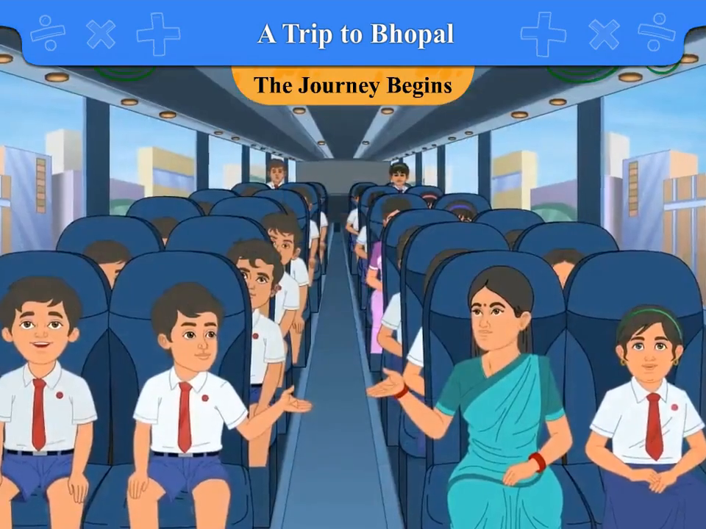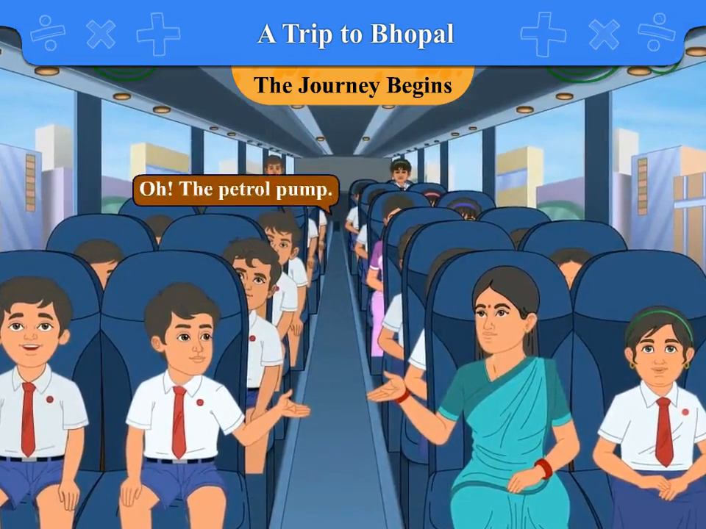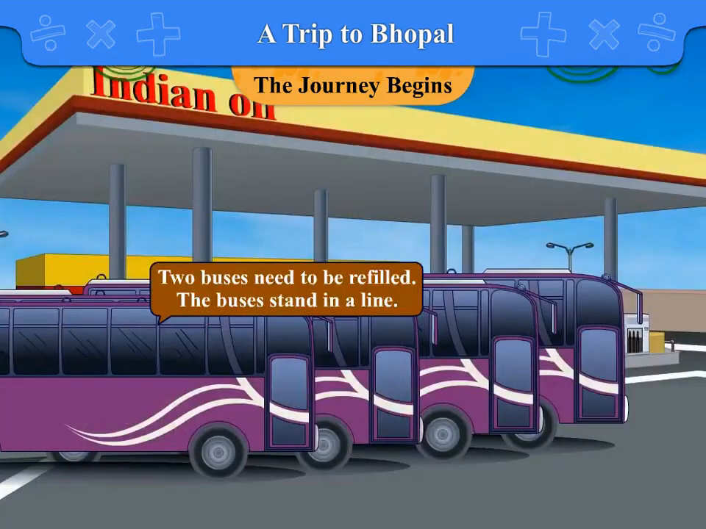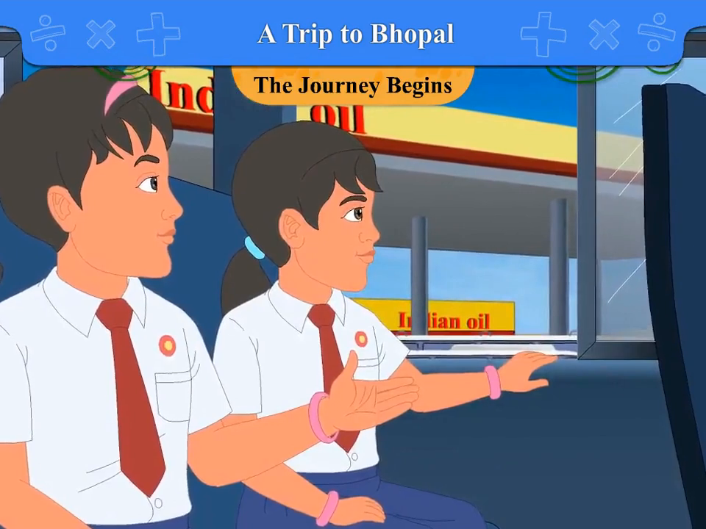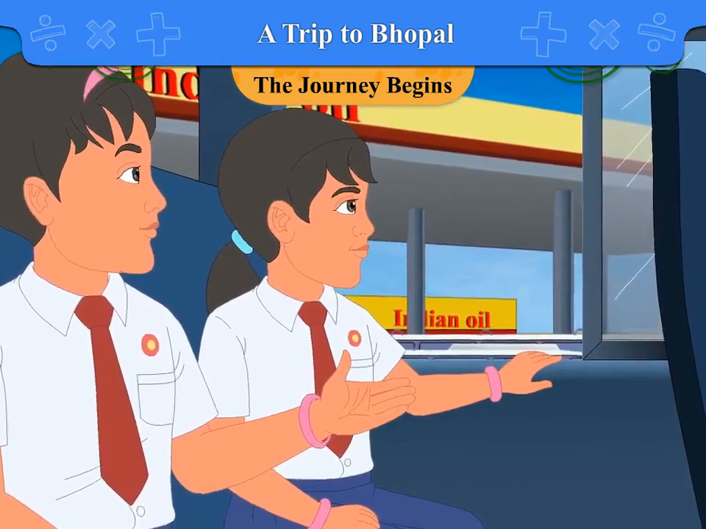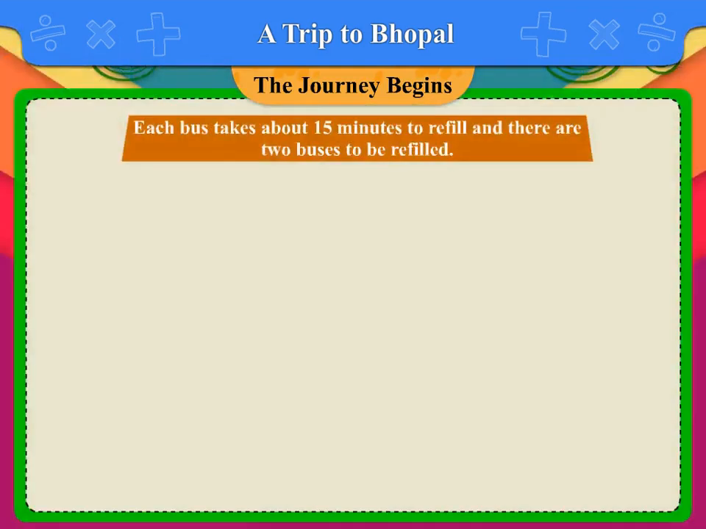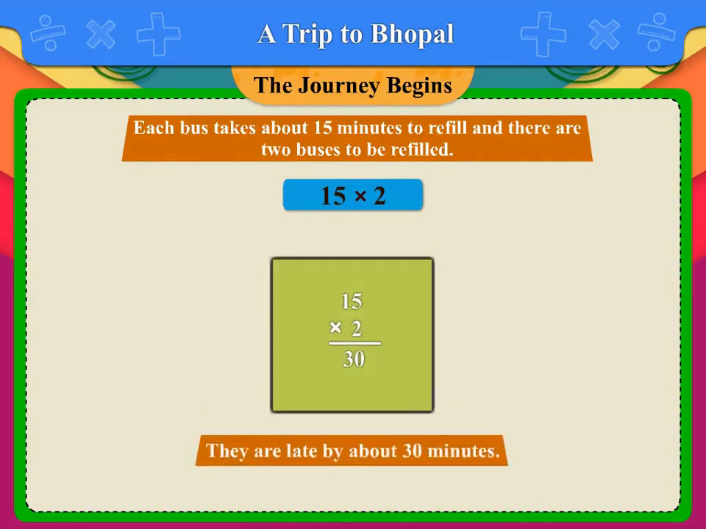The children discuss the river for some time. Suddenly, the bus stops with a jerk. Oh, the petrol pump. Two buses need to be refilled. The buses stand in a line. Children are sticking their necks out to see how diesel is filled in the bus. Some children have got down to look more closely. Each bus takes about 15 minutes to refill and there are 2 buses to be refilled. So, they stopped there for 15 into 2 is equal to 30 minutes, which means they are late by